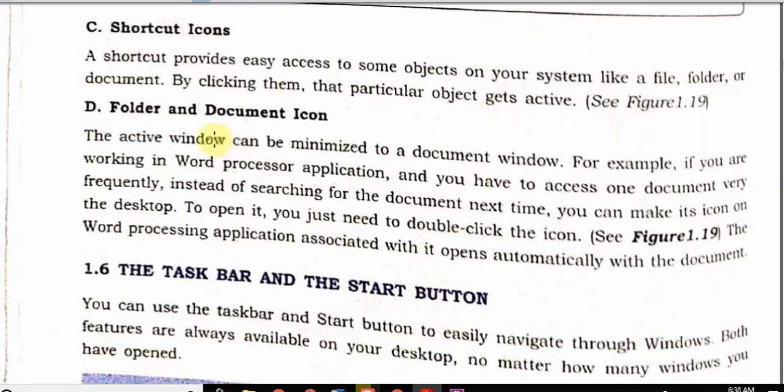Number D, folder and document icon. This active window can be minimized to a document window. For example, if you are working in a word processor application and you have to access one document very frequently, instead of searching for the document next time, you can make it an icon on the desktop. Double click the icon and you will easily open the desired file.